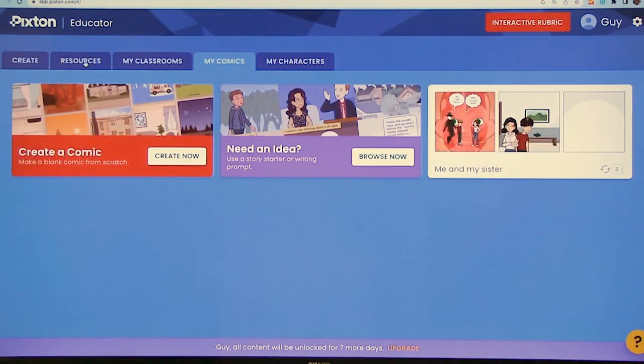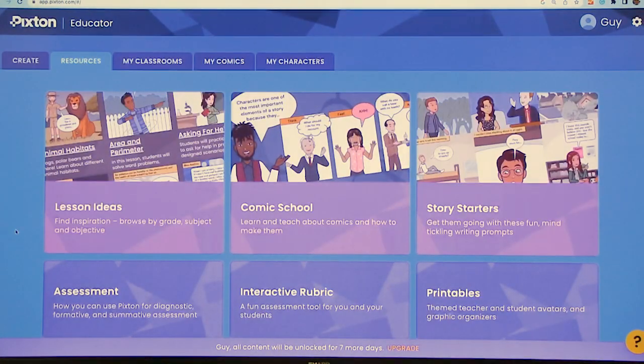So we talked about my characters, we talked about creating comics, which is really, the creating of the comics is the heart of the use you can make from this in the classroom with kids. So the next thing that you told me about, and I haven't seen yet, is the resources tab. So we're gonna go there. And what can you see in the resource tab?